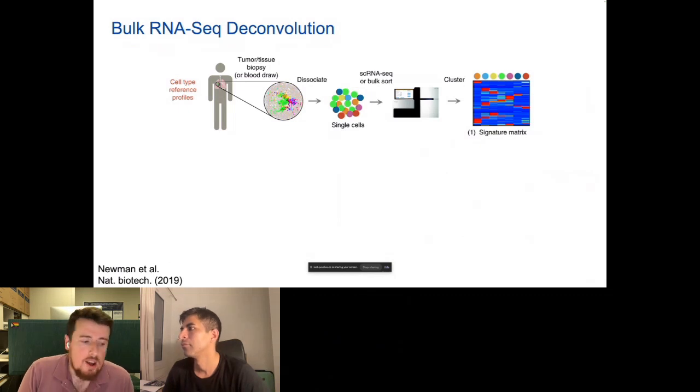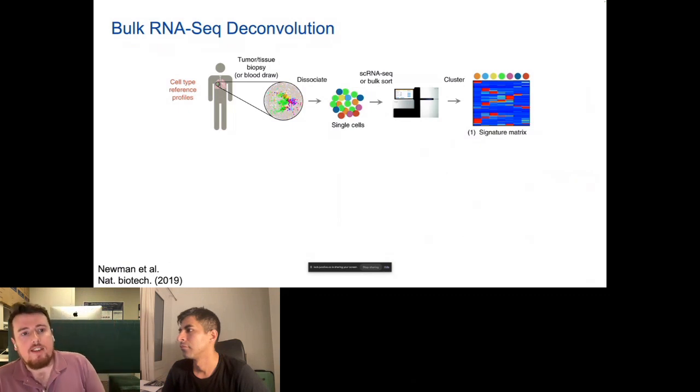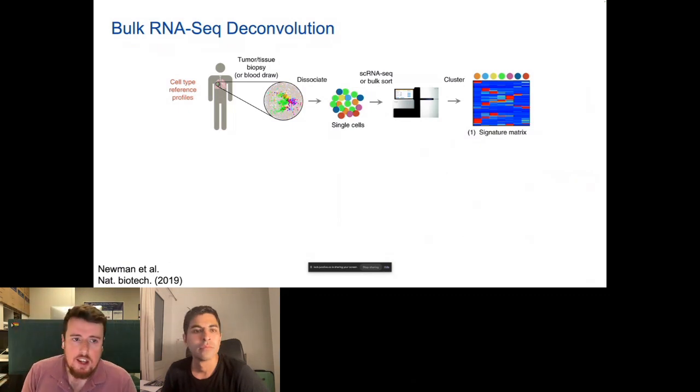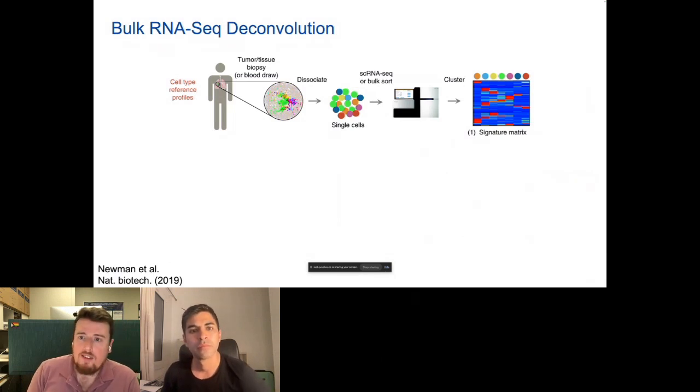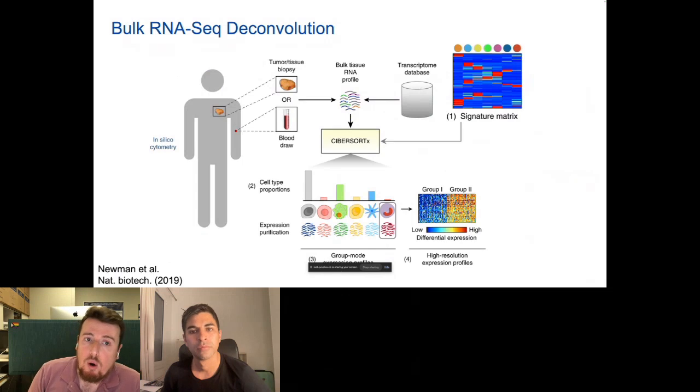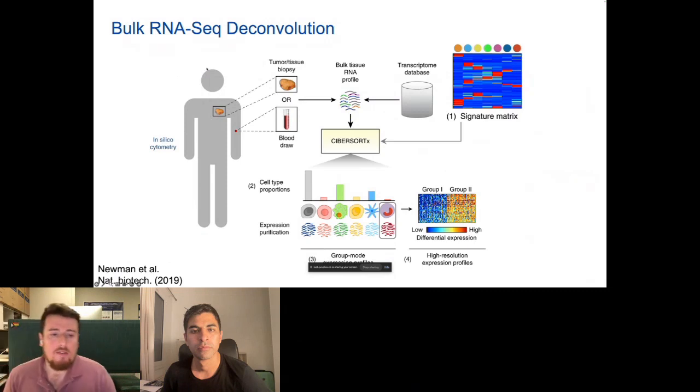With this bulk RNA-seq, we're interested in seeing the abundance of different cell populations that might be present. We can do that with an algorithm called CIBERSORT, which is a deconvolution method that is able to take single cell RNA-seq as a reference. The single cell RNA-seq will undergo typical clustering algorithms to get signatures for different cell populations or cell states. We can then apply that signature matrix to our bulk sample. Obviously, our samples aren't coming from the lung, they are coming from the brain.